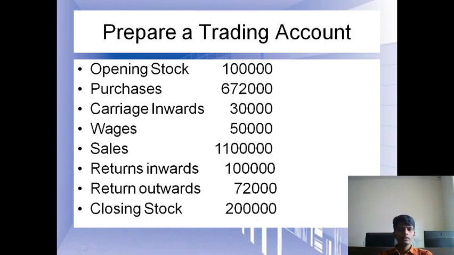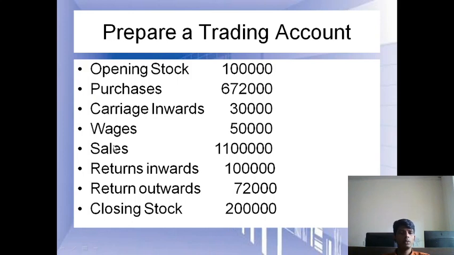After recording opening stock as well as purchases, I'm going to record carriage inward. The carriage inward amount here is 30,000, so I will record it as carriage inward. Then we are going to record wages, that is 50,000. So opening stock, purchases, carriage inwards, wages, we are going to record on the debit side.